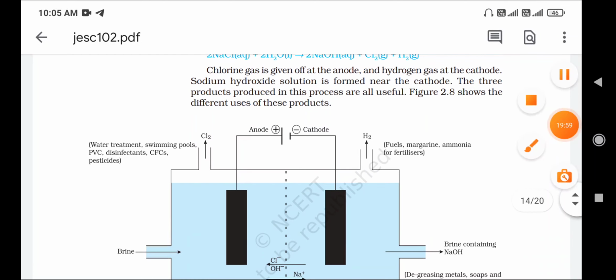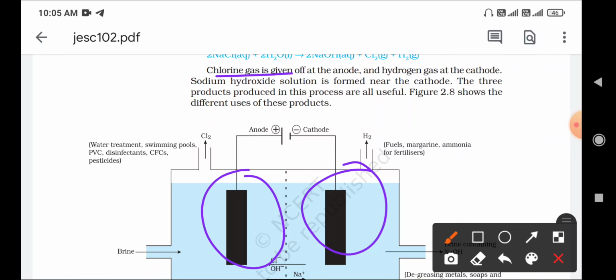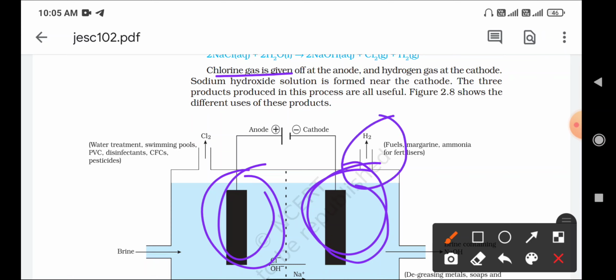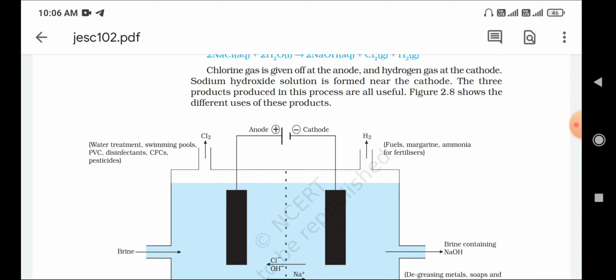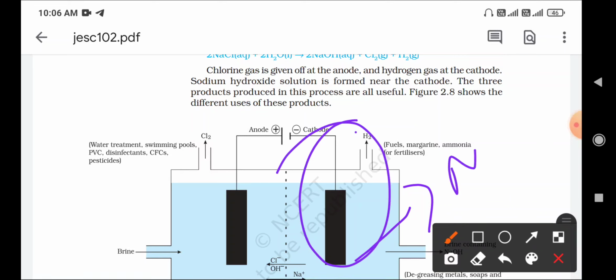So here this is the anode and this is the cathode. Chlorine gas is given off at the anode and hydrogen gas is liberated at the cathode. Sodium hydroxide solution is formed near the cathode. So the NaOH solution is formed near the cathode.